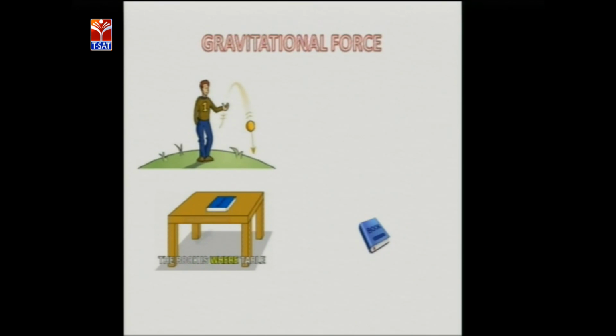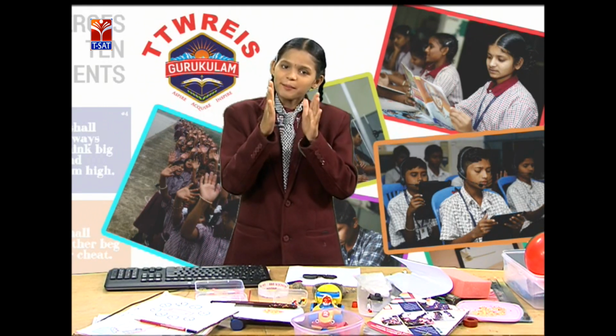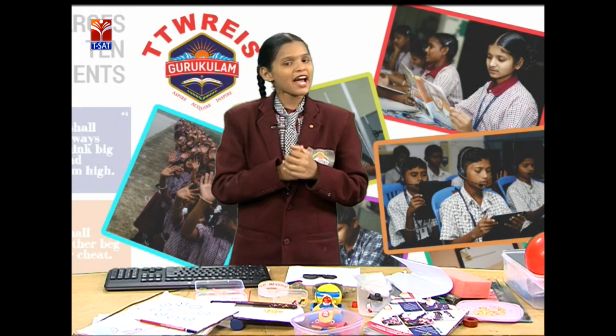And the force of gravity is not just due to the attraction of the earth. It exists between any two massive objects. For example, when we sit in our classroom, the force exists between the teacher and the student, and the board and the student, but it is not visible because the force exerted by the earth is much greater than the force between the teacher and the student, or the board and the student. The earth can hold the atmosphere because the earth has more gravitational force.